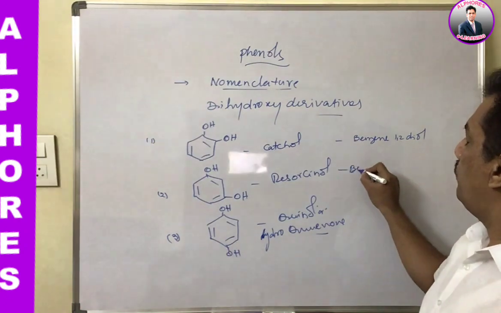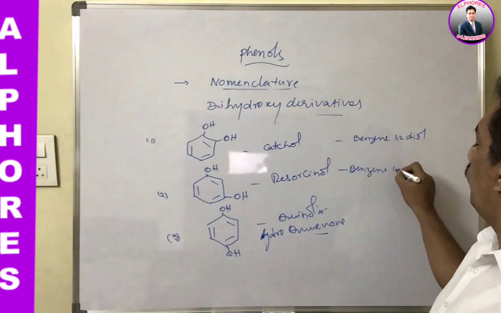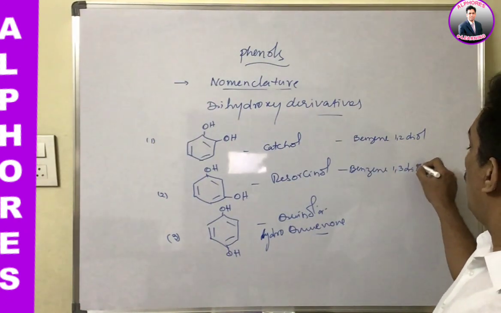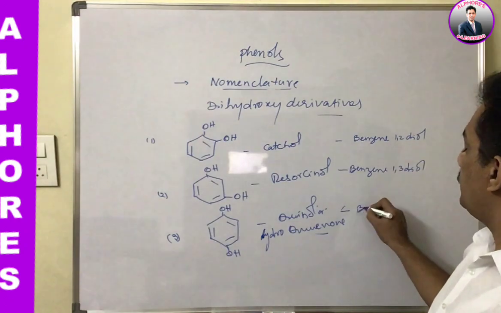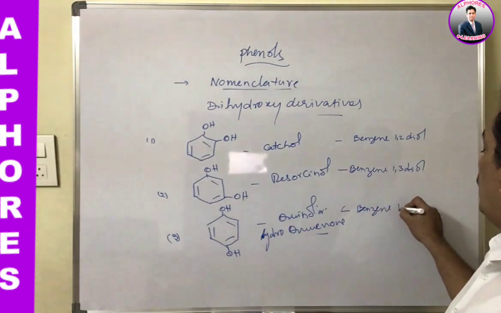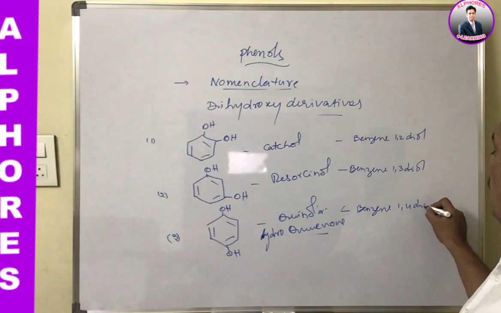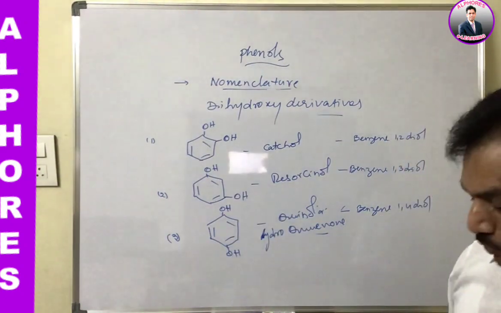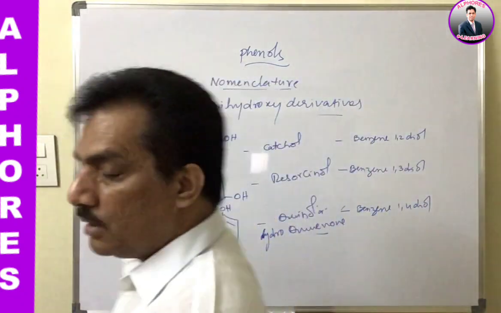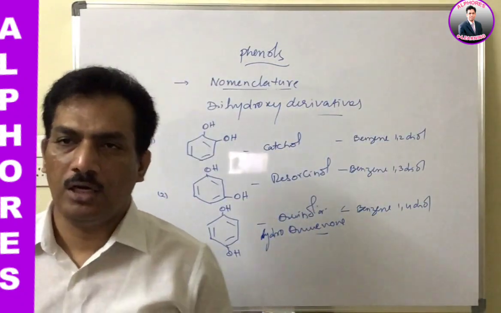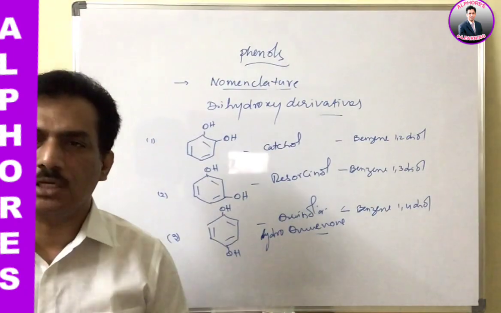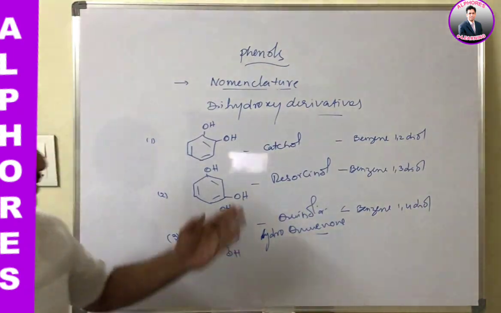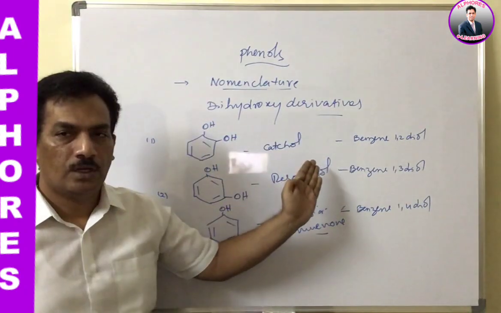Here it is benzene 1,3-diol, and it is benzene 1,4-diol. Like that, the relative positions we are mentioning. When an OH group is present in any molecule, already we know in aliphatic it is considered as an alcohol. Here also like this, diols.